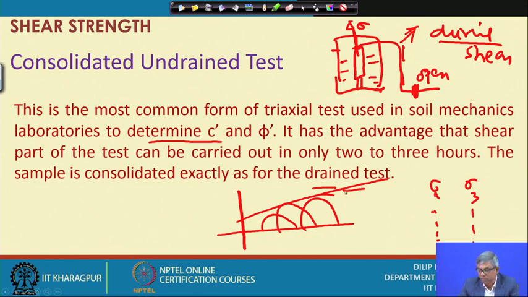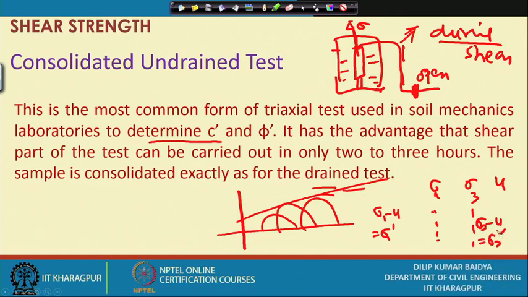And suppose now there is a u. If you subtract it from sigma 1, sigma 1 minus u gives you sigma 1 dash. Similarly, sigma 3 minus u gives you sigma 3 dash. So, like that another set in terms of effective stress we can plot, and that gives you another set of circles, and if you draw the tangent, it may become something like this. I will show you later with the application.